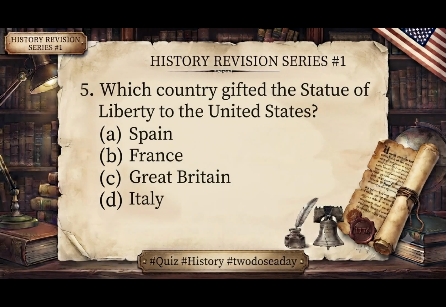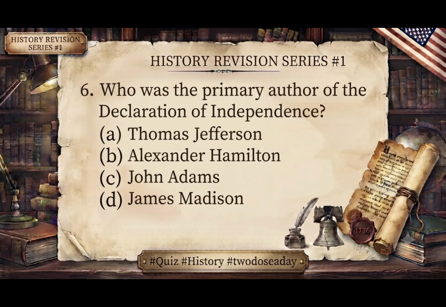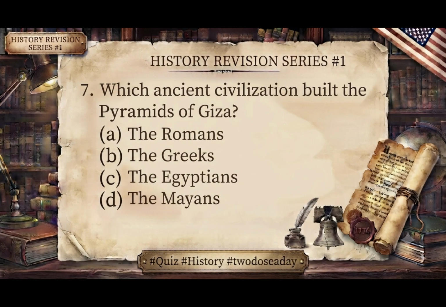Question 5. Which country gifted the Statue of Liberty to the United States? The answer is France. Question 6. Who was the primary author of the Declaration of Independence? The answer is Thomas Jefferson. Question 7. Which ancient civilization built the pyramids of Giza? The answer is the Egyptians.